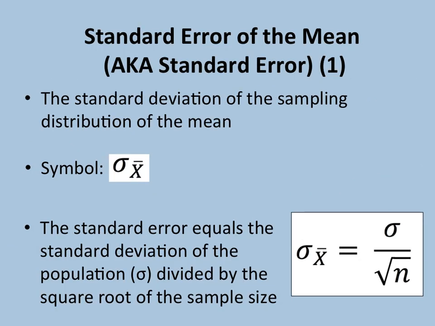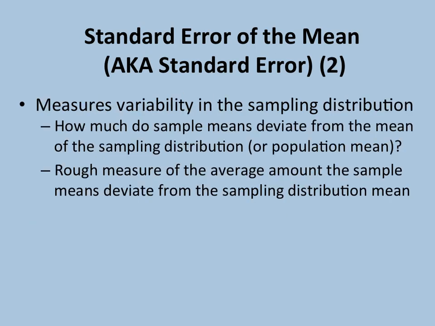The next symbol that you'll commonly see related to the sampling distribution is the symbol for standard error. The standard error represents the standard deviation of the sampling distribution of the mean and is symbolized by sigma sub x bar because it is a standard deviation of means. The standard error equals the standard deviation of the population divided by the square root of the sample size, or lowercase n. So what does the standard error tell us?